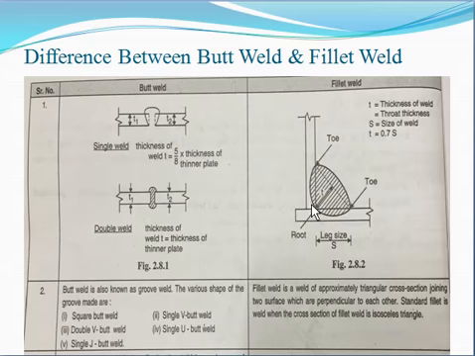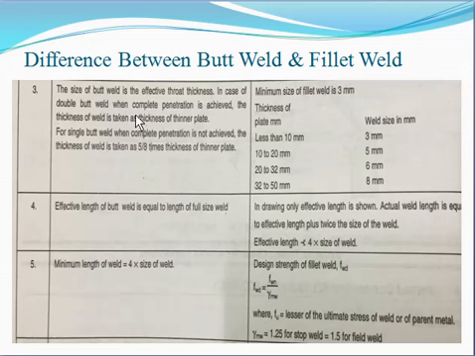This is all about the basics and difference. Next difference: the size of the butt weld is the effective throat thickness. Very simple definition. In case of the double butt weld, when complete penetration is achieved, the thickness of the weld is taken as the thickness of the thinner plate, meaning the whole thickness. It does not need to be multiplied by 5/8.